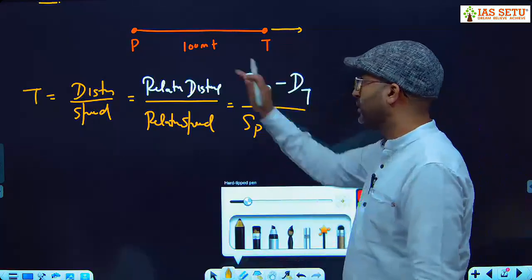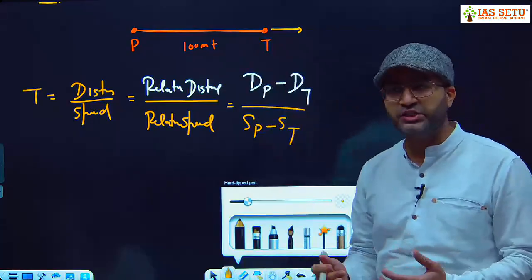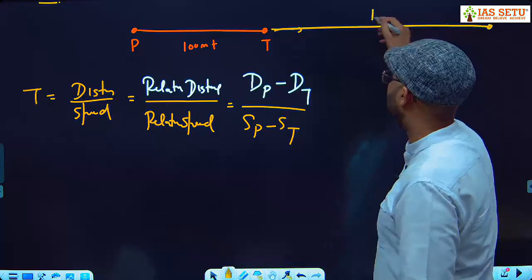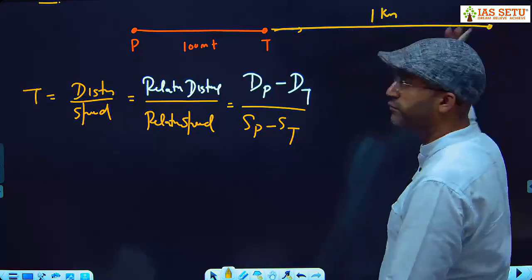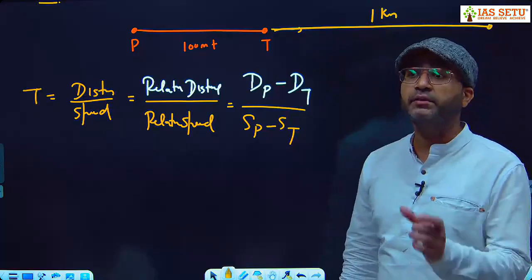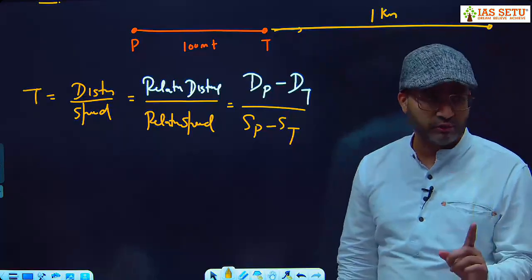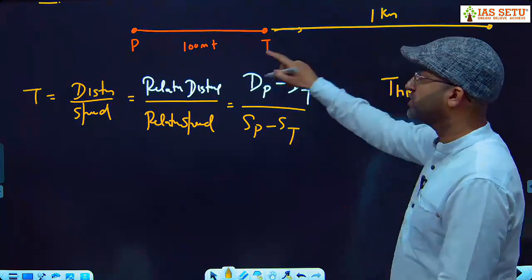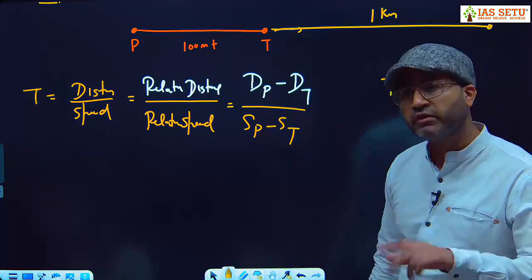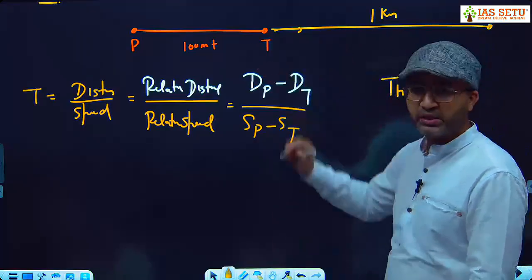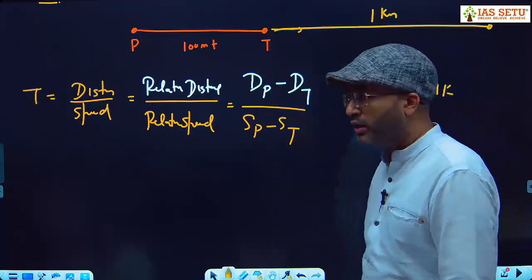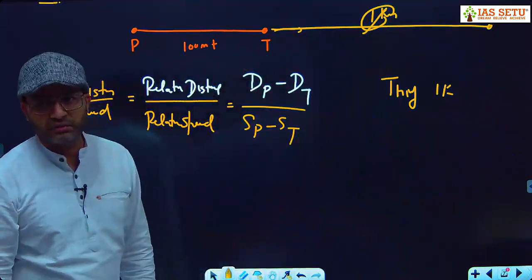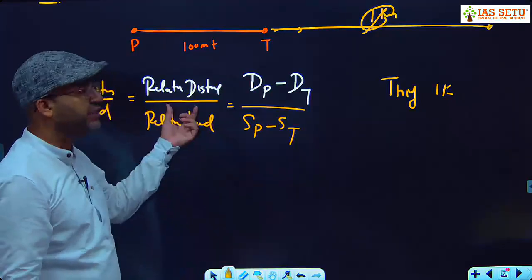For example, this policeman and thief see each other and they start running, and here the thief is overtaken after 1 kilometer. The thief has run for 1 kilometer. Tell me, what is the distance covered by the thief? 1 kilometer. And what is the distance covered by the policeman? 1100 meter, 1000 plus 100. Can I say this 1 kilometer is covered by the policeman as well as the thief? Can we say relative distance is nothing?